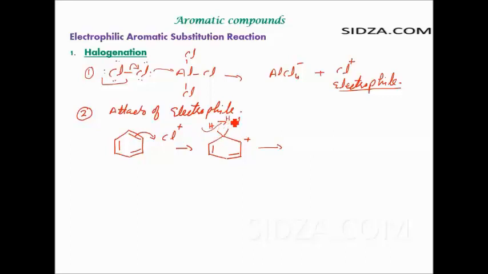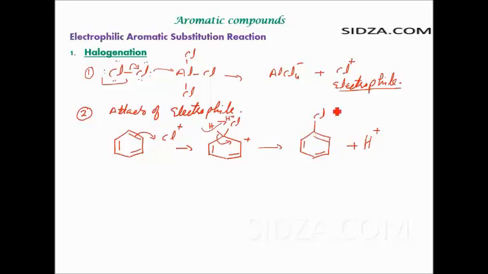Hydrogen is lost here as H plus, and the electron pair goes down inside the ring and forms a double bond there. Now you get the chlorine, and H plus.